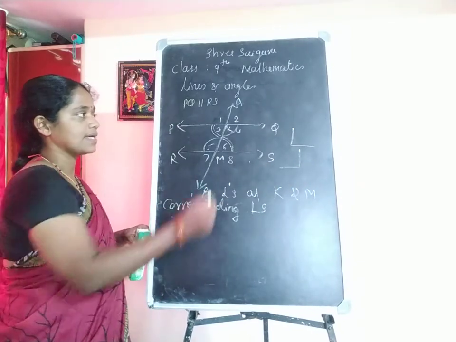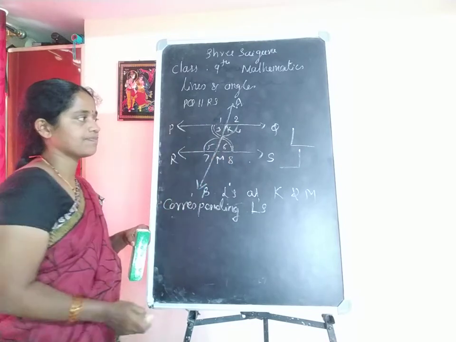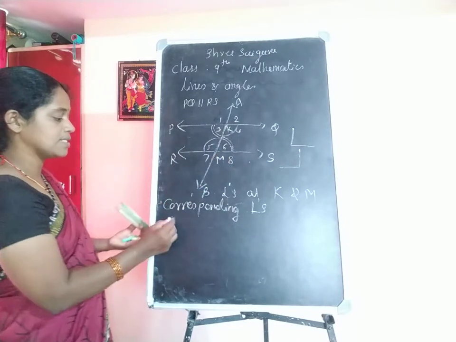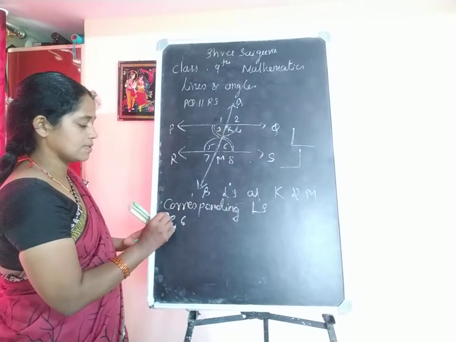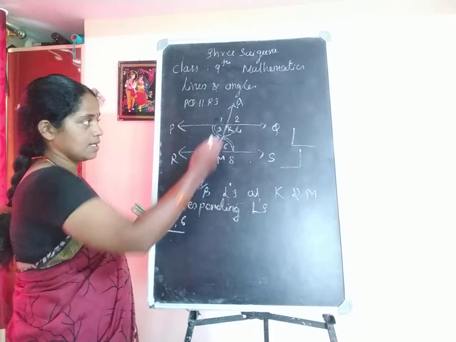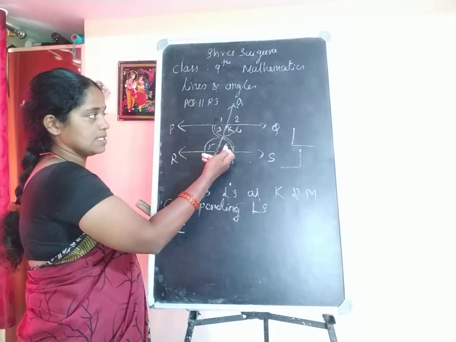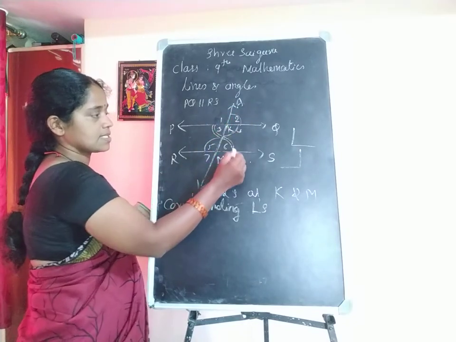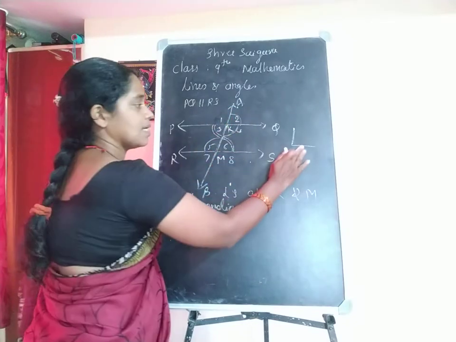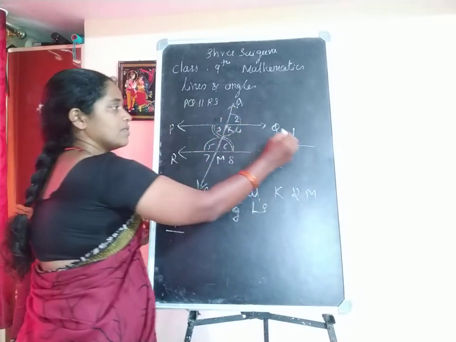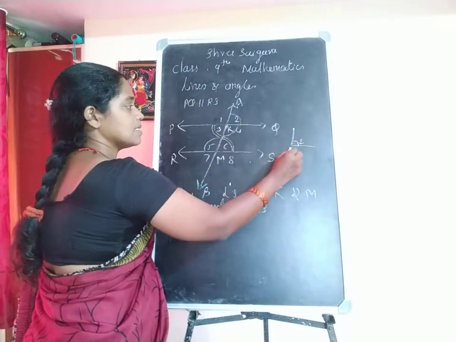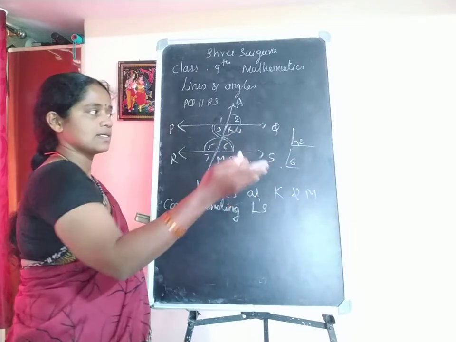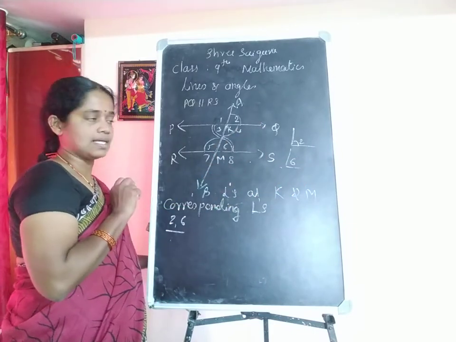So in this case, 2 and 6. This is one pair. This angle 2 and angle 6. How does it form? It is like this, angle 2 and this is angle 6. Yes, it resembles an L shape.